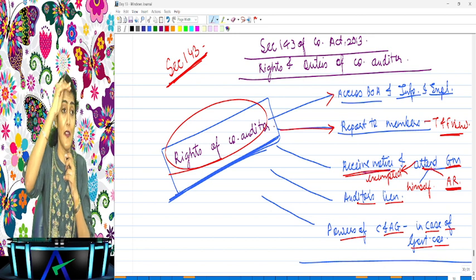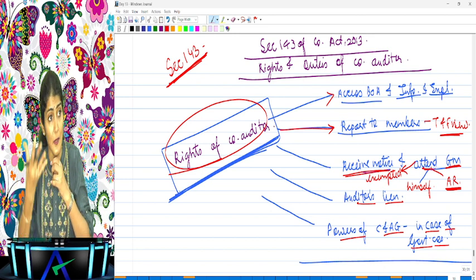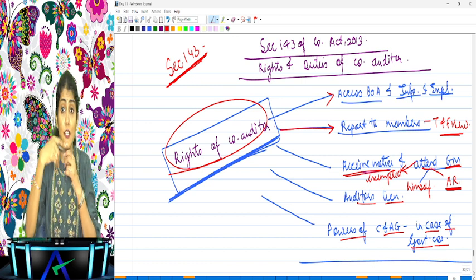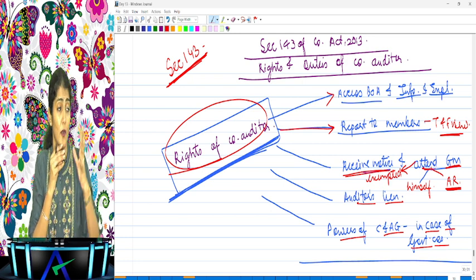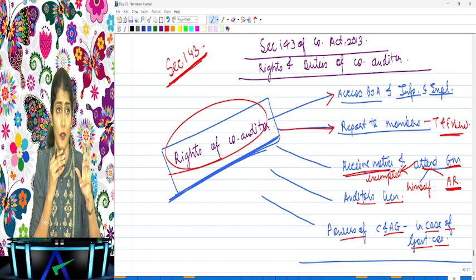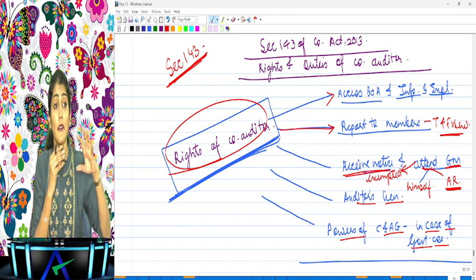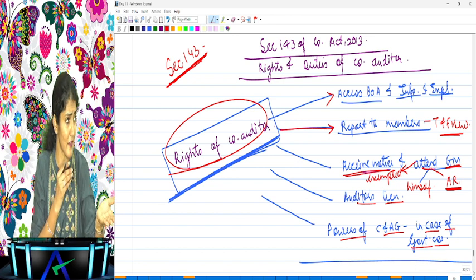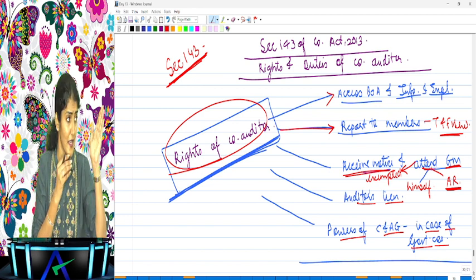Unless exempted by the company, attend either by himself or through his authorized representative who is also qualified to be appointed as an auditor, any general meeting and participate in that part of the discussion which concerns him as an auditor. So say in the general meeting they are discussing financial statements and audit report. Can the auditor participate in the discussion? Yes. But say in the general meeting they are discussing how much dividend should be declared. So should the auditor participate in that discussion? No, that does not concern him as an auditor. Are you understanding that? Okay.